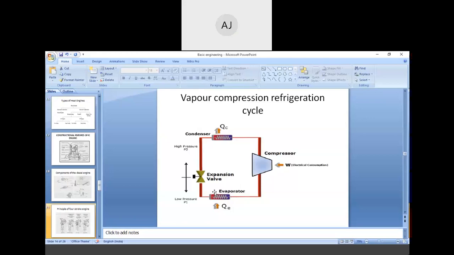Okay, very good. Why are others not speaking? Which fuel is used in SI engine and which fuel is used in CI engine? Ma'am, petrol in SI engine and diesel in CI engine.